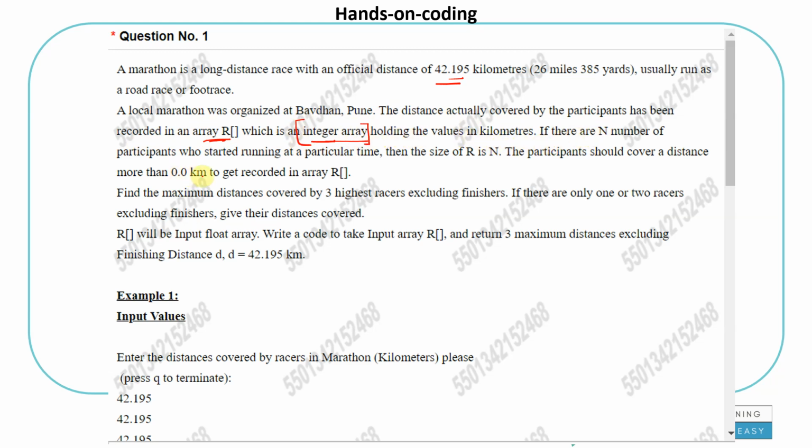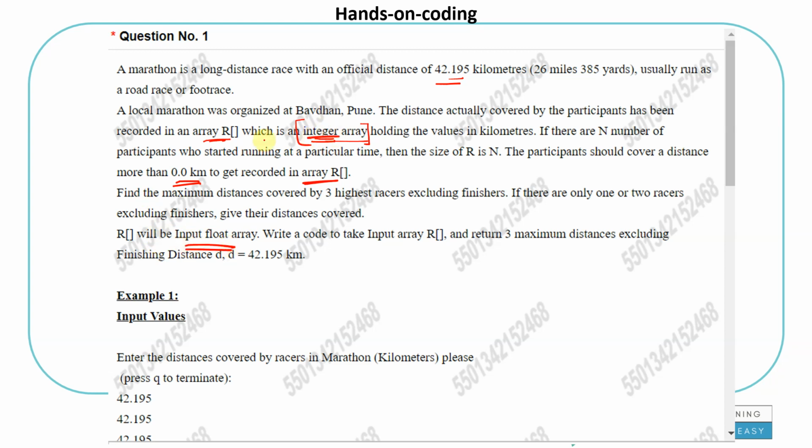Okay, if there are n number of participants who started running at a particular time, then the size of the array is n. The participant should cover a distance more than 0.0 kilometers to get recorded in array R. Find the maximum distance covered by the 3 highest racers excluding finishers. If there are only 1 or 2 racers excluding finishers, give their distances covered. So now they are saying R will be an input float array.